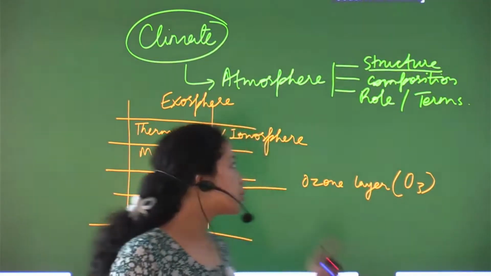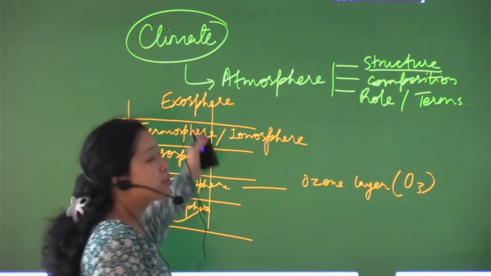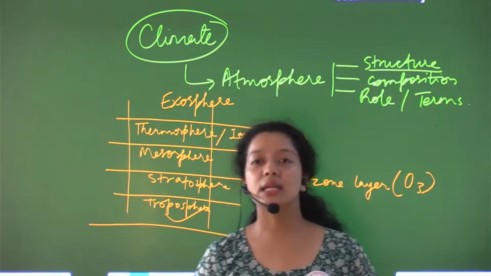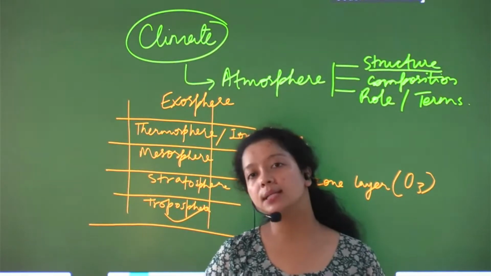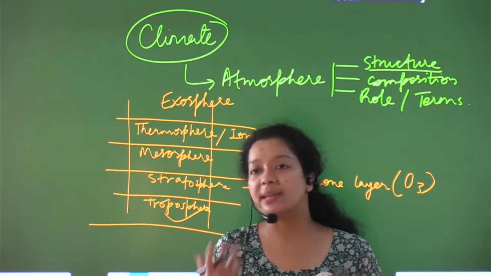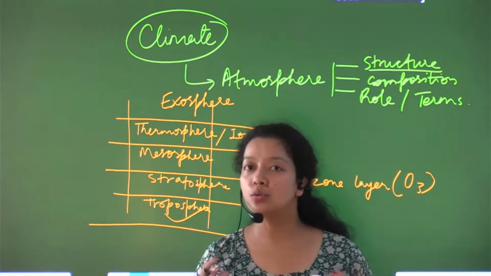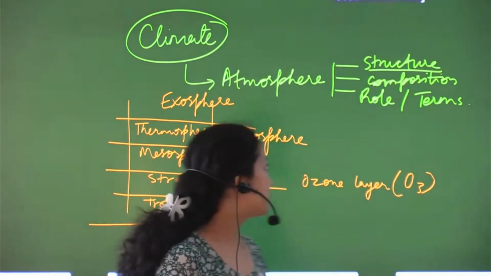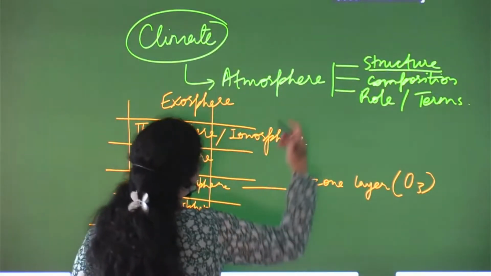So this is quite important. And then comes the exosphere. As I mentioned earlier, there is very little to know about this, because scientists have remained unable till now to know completely about this exosphere.